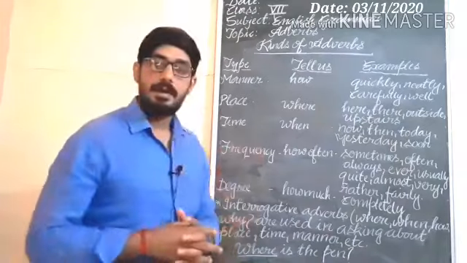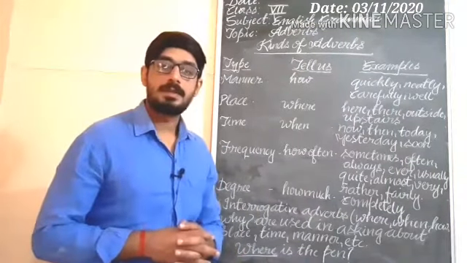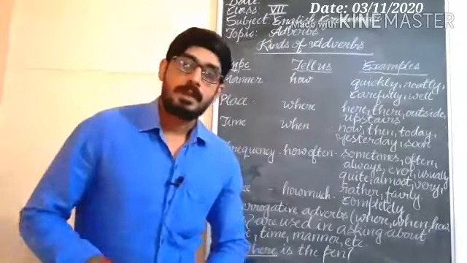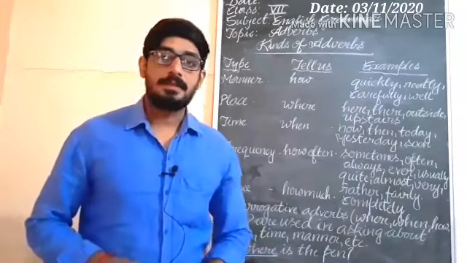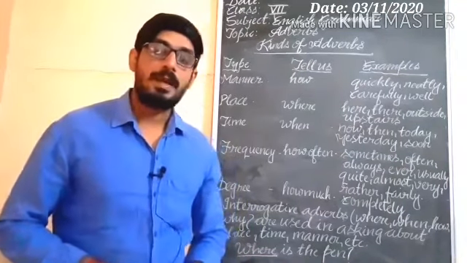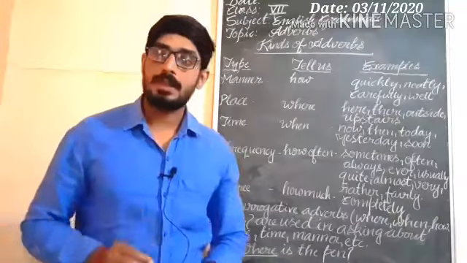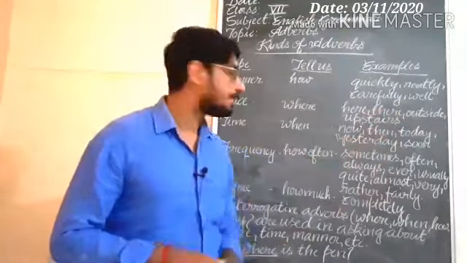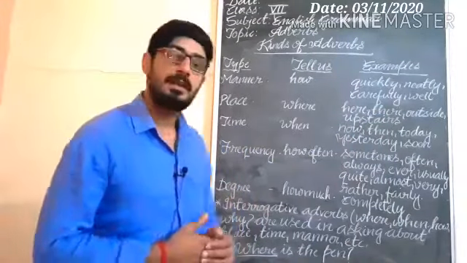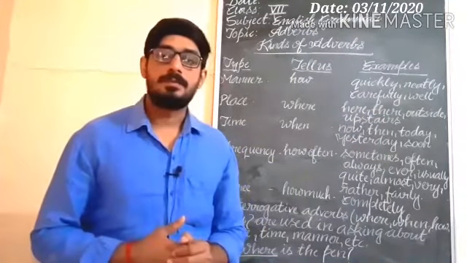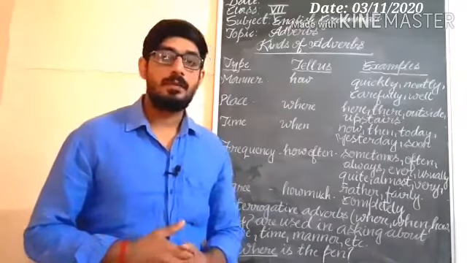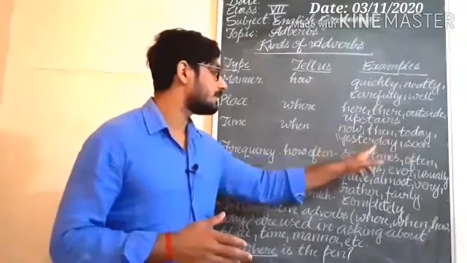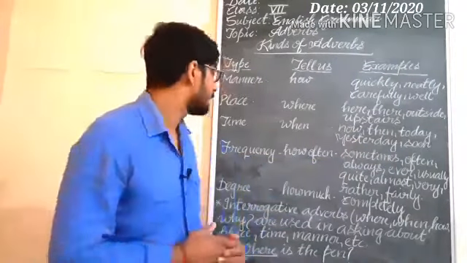Place. Adverbs of place tell us where an action is done, at what place an action is done: here, there, outside, upstairs. Time. Adverbs of time tell us when an action is done: now, then, today, yesterday, soon, etc.